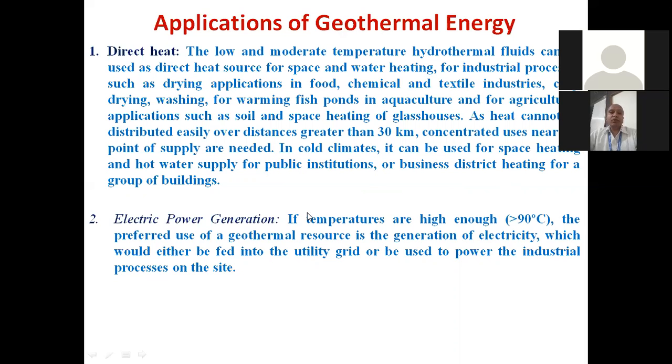for other purposes also. That means whenever heat associated with the geothermal resource is very low, in that case it is used for direct heating purpose only. On the other hand, it is written here that if temperature is high enough, 90 degrees centigrade, then it is used for generation of electricity. So we can utilize geothermal resources in two ways, for direct heating and for electricity generation also.